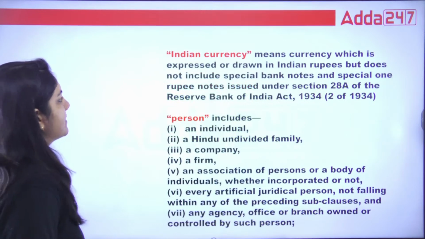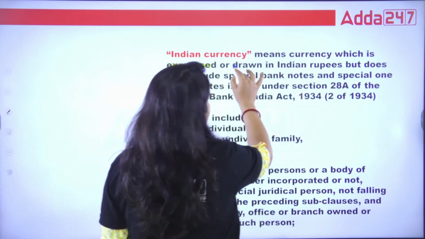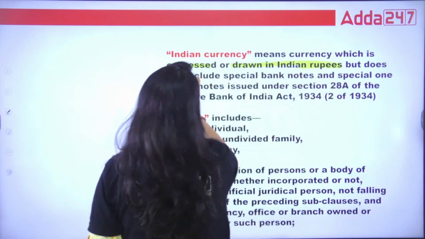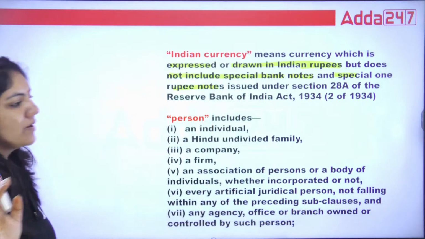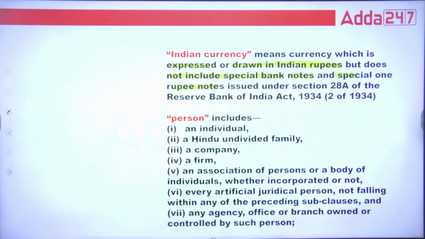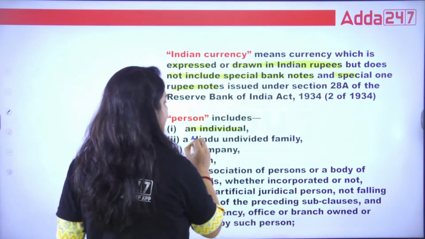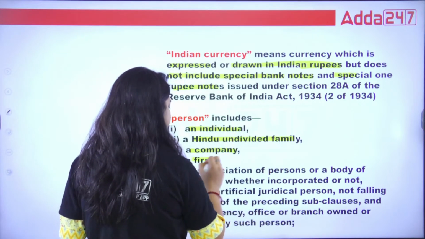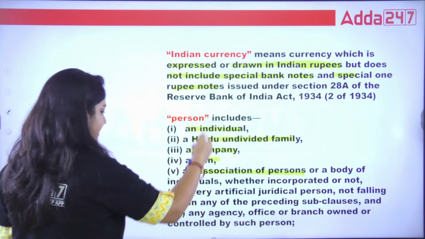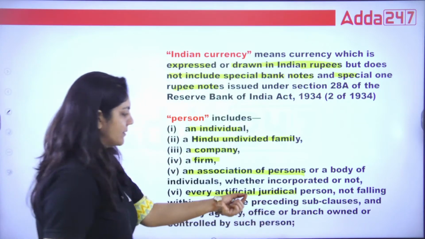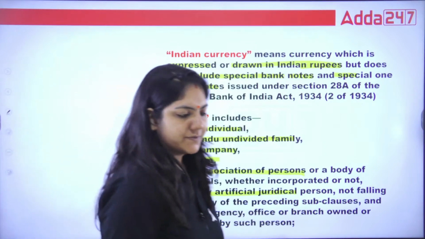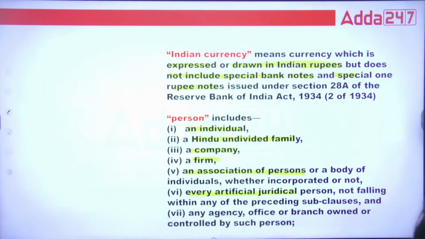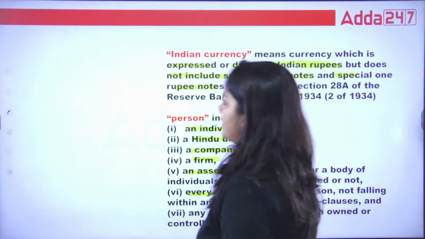What is Indian currency? Currency expressed in Indian rupees, but it does not include special bank notes and the special one rupee note. That is called Indian currency. Person means an individual, Hindu undivided family, company, firm, association of persons, or every artificial juridical person. So these are included in the definition of person. That is important.